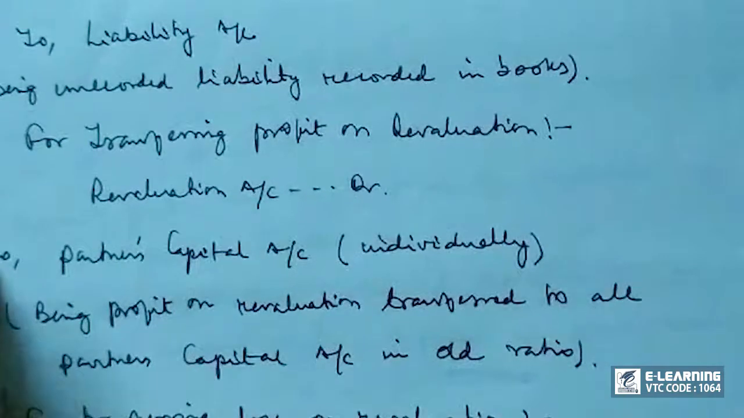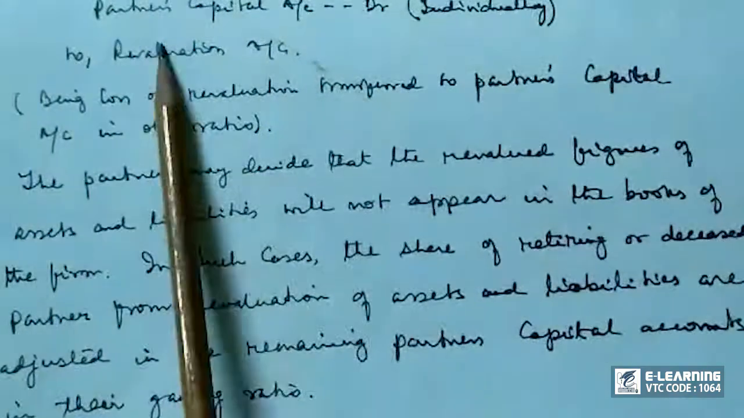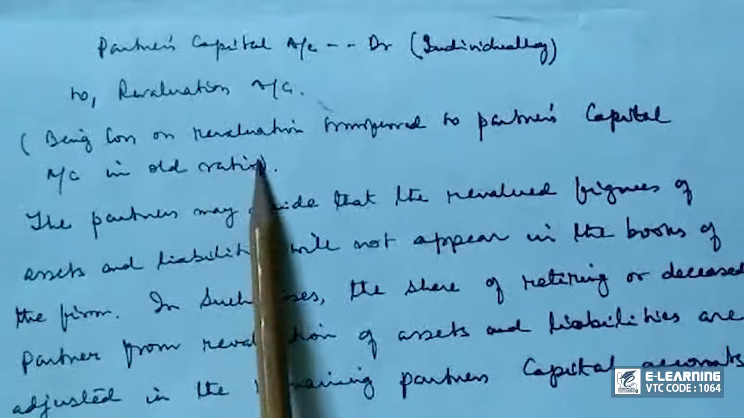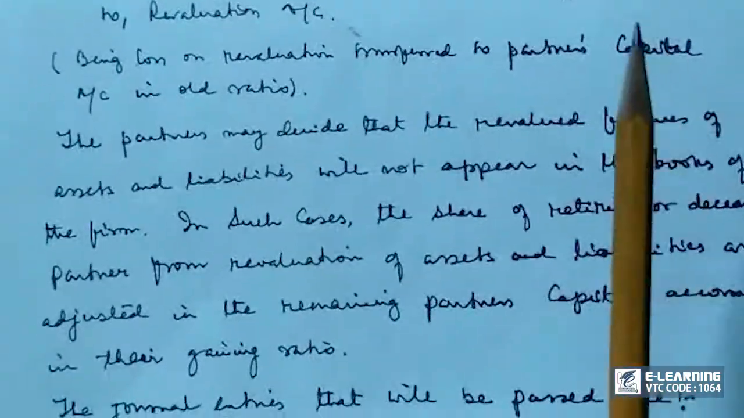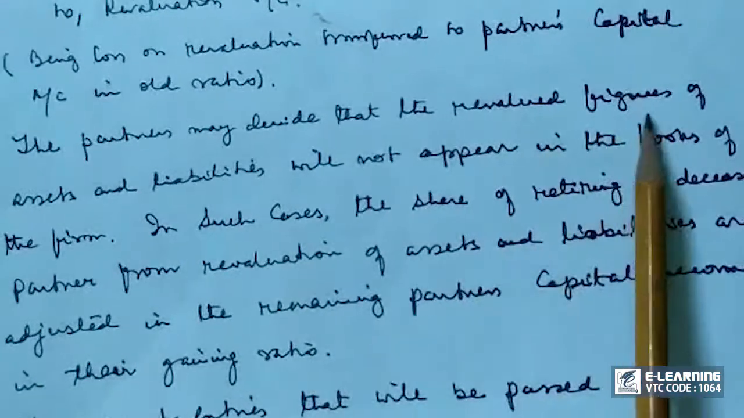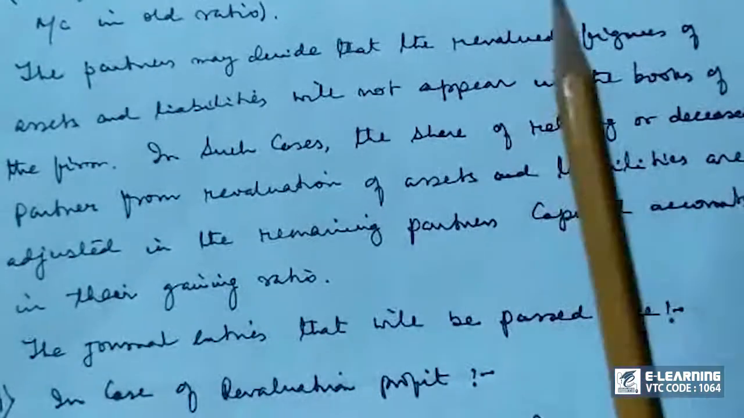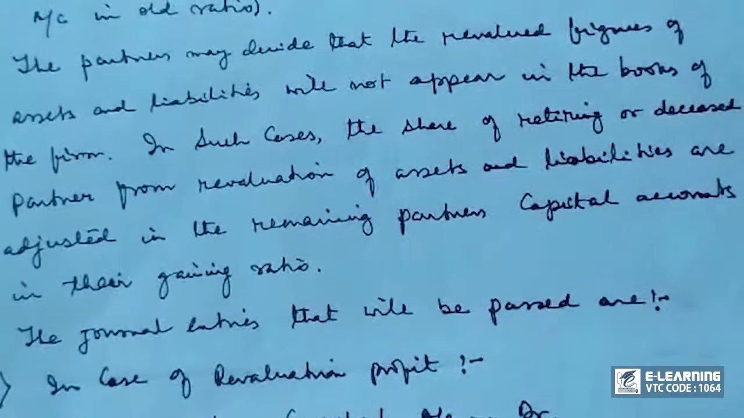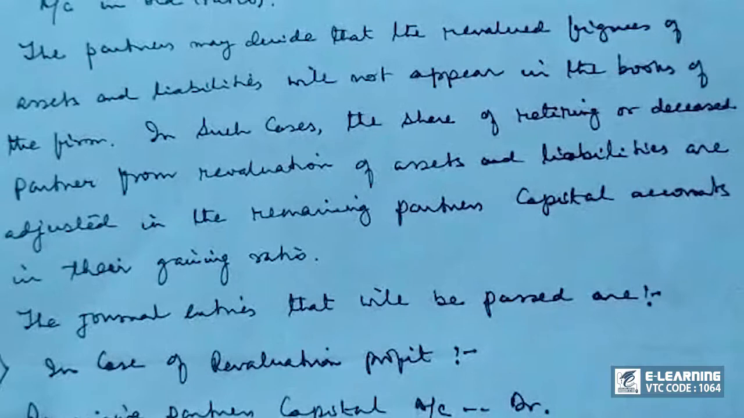For transferring loss on revaluation, this is partners' capital account debit individually to revaluation account. Narration is being loss on revaluation transferred to partners' capital account in old ratio. Now the partners may decide that the revalued figures of assets and liabilities will not appear in the books of the firm. By now you have understood that sometimes there may be an occasion where the partners may decide this and that. So you have to respect what they decide and do accordingly.